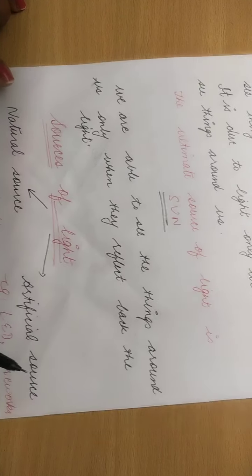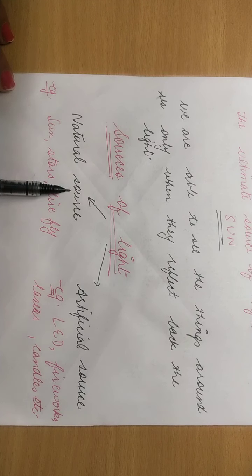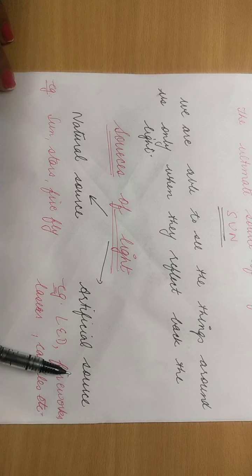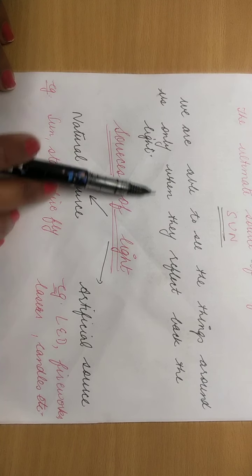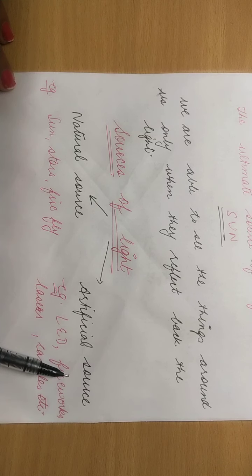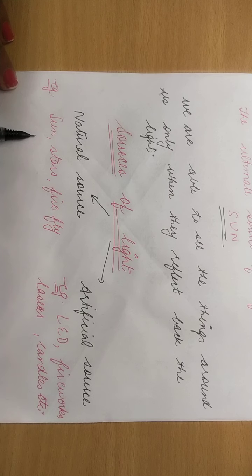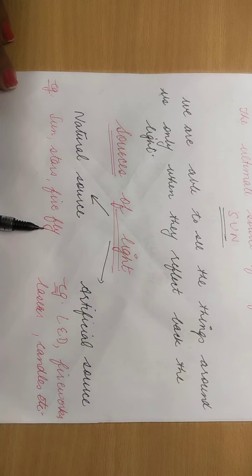So the main sources of light are natural sources and artificial sources. Natural means they are already present in nature. Artificial means they are man-made. Natural source means the sun produces its own light, right? Stars are there, fireflies are there, jugnu, they produce their own light, so they are natural sources of light.